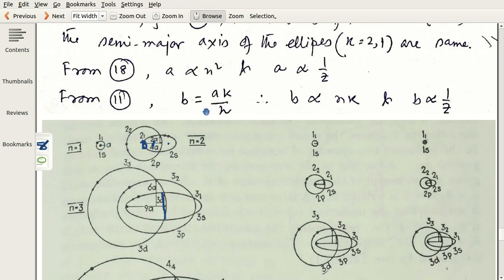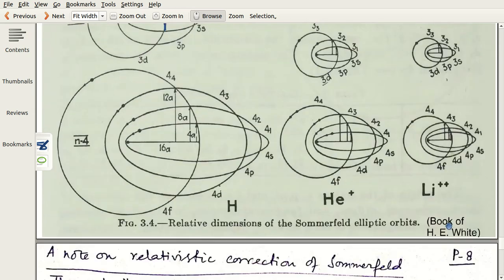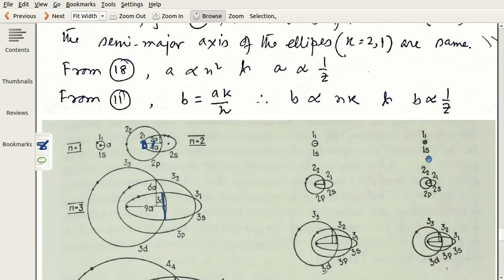So put Z equal to 1 for hydrogen, you obtain some A value, keeping all other things same. If you draw the 1s of helium plus, hydrogen like helium, then it will be half of hydrogen because Z becomes 2. And in case of lithium double plus, hydrogen like lithium, it will be 1/3 of the radius of hydrogen.